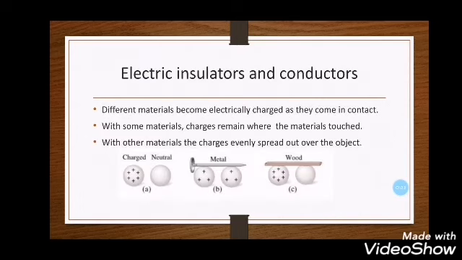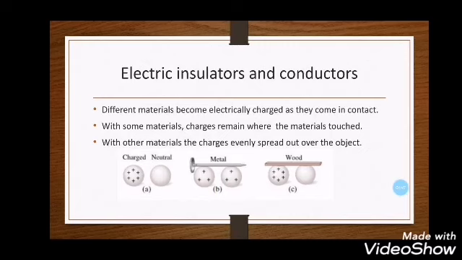Now, electric insulators and conductors. Different materials become electrically charged as they come in contact. With some materials, charges remain where the materials touched, and with other materials, the charges evenly spread out over the object. So in figure A, I have two balls. One of them is charged, the other is neutral.